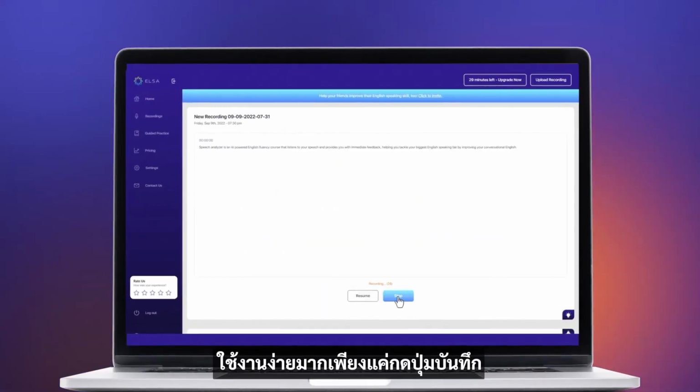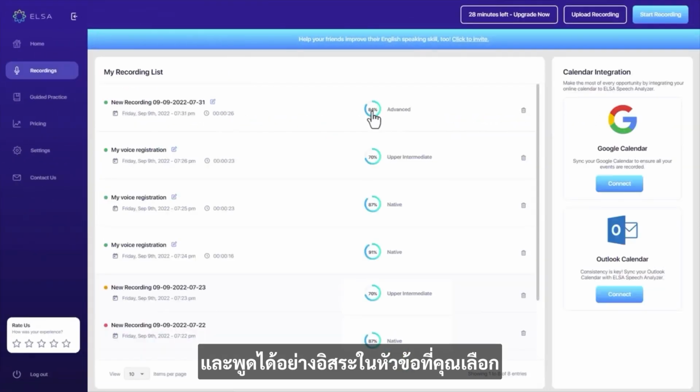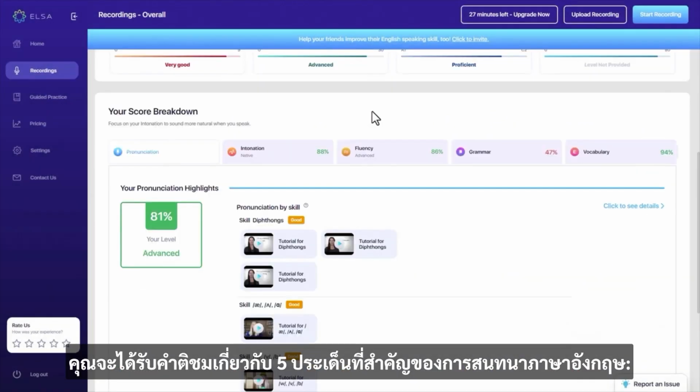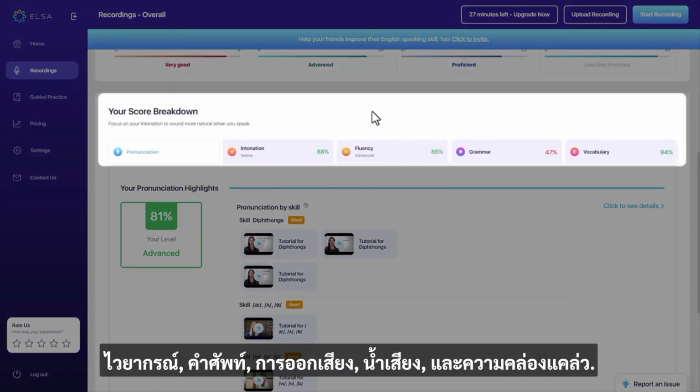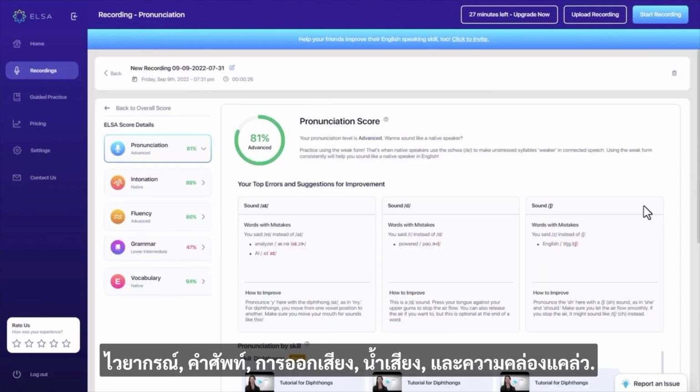It's really easy to use. Simply press the record button and speak freely on a topic of your choice. You'll get valuable feedback on 5 key aspects of conversational English: grammar, vocabulary, pronunciation, intonation, and fluency.